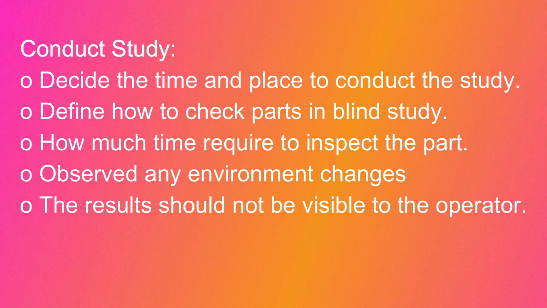Then we also need to decide how much time we need to give for that. Why it is important is because in mass production, we are doing the inspection very fast. So at the time of the MSA study also, we need to make sure that we give exactly the same time, not more time. Also we need to see what kind of environmental changes we are making. We should make sure that whatever we are writing, we write correctly, and the result should not be visible to the operator. Only then can we make sure that the study is done exactly.